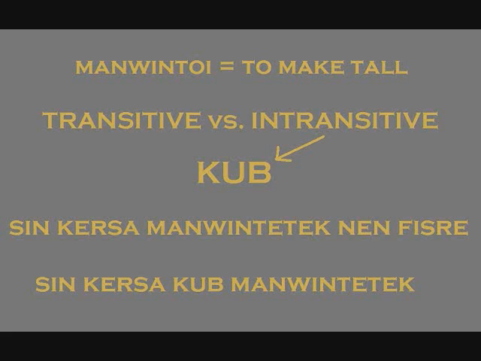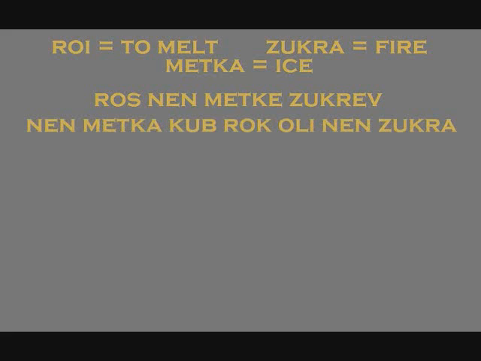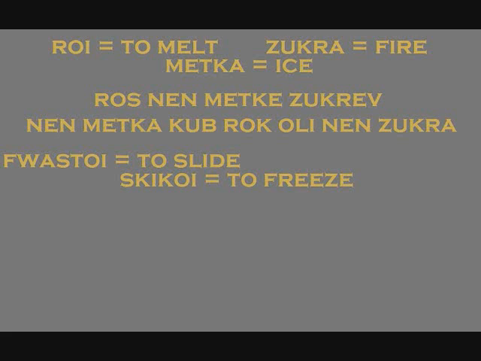As another example, if we define roi as to melt, Metka as ice, and Zukra as fire, then we can compare these two sentences. Ros nen metke zukrev would mean I'm melting the ice with fire, whereas nen metka kubrok oli nen Zukra would mean the ice is melting in the fire. Some other words that can take kub are Fwastoi, to slide; Skikoi, to freeze; and Ragloi, to grow.